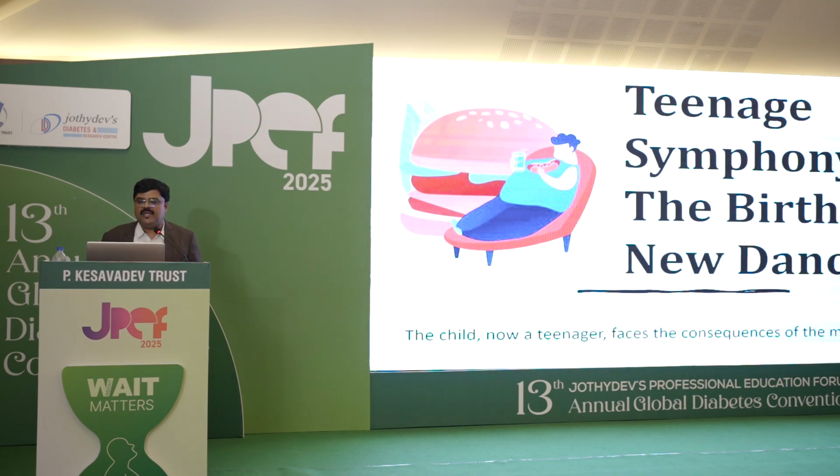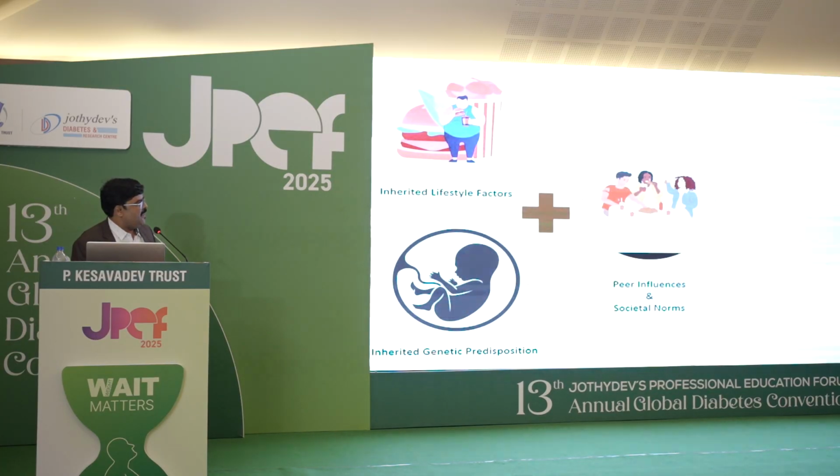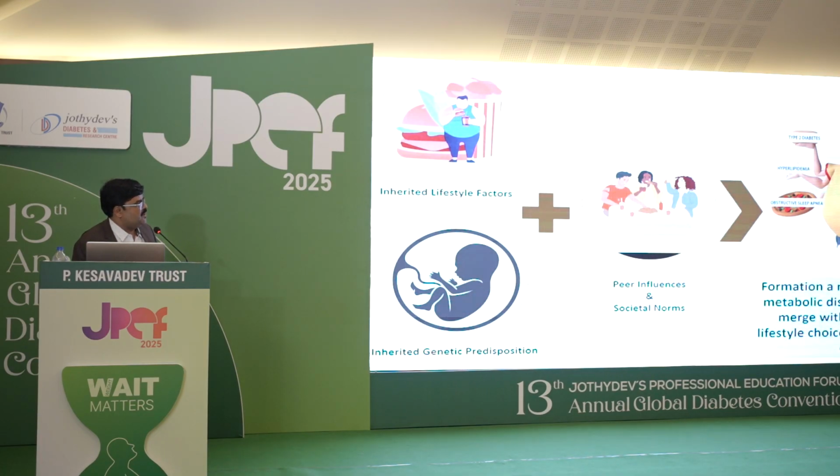So the teenage symphony, the birth of a new dance. A child, now a teenager, faces the consequences of the metabolic tango. So the child is born, everybody is happy, but the child is having a metabolic tango because of the maternal habits. So inherited lifestyle factor, inherited genetic predisposition, peer influence and the societal norms, and the obesity. The formation of a new unique dance: metabolic disorders of the past merge with the contemporary lifestyles, fueling a vicious cycle.